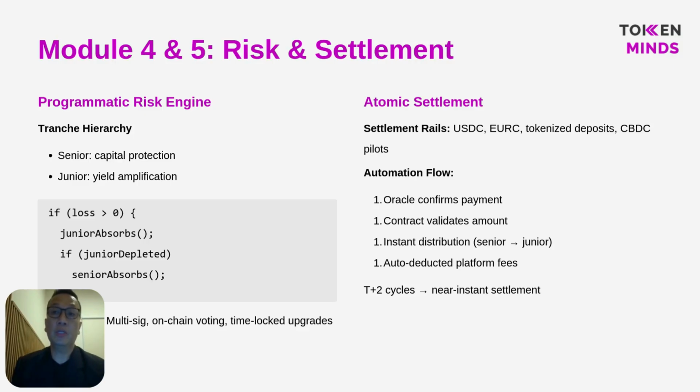Risk management and settlement complete the automation loop. A programmable engine structures tranches so senior investors receive capital protection, while junior investors absorb initial losses. Governance is handled through multi-signature approvals and time lock upgrades, ensuring no unilateral changes to risk logic. So when payments arrive, oracles confirm the amount, contracts validate, and funds are distributed instantly across tranches. Platform fees are deducted automatically, turning settlement cycles that once took days into near real-time execution.